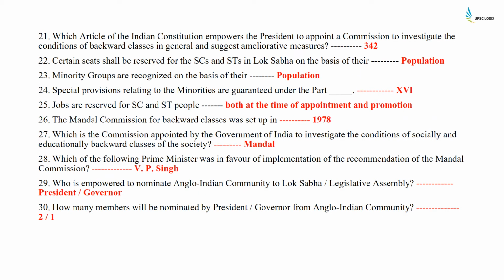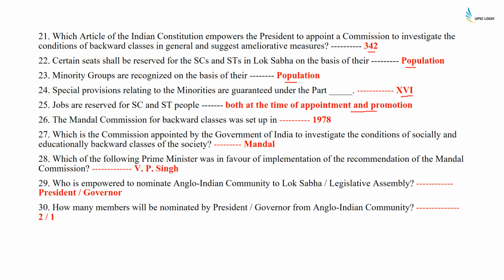Which article of the Indian Constitution empowers the President to appoint a commission to investigate the conditions of backward classes in general and suggest alternative measures? It is Article 342. Certain seats shall be reserved for the scheduled caste and scheduled tribes in Lok Sabha on the basis of their population. Minority groups are recognized on the basis of their population. Special provisions relating to minorities are guaranteed under Part 16 of the Constitution. Jobs are reserved for SC and ST people both at the time of appointment and promotion.